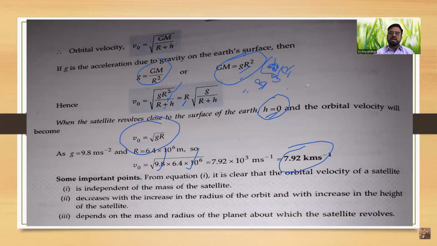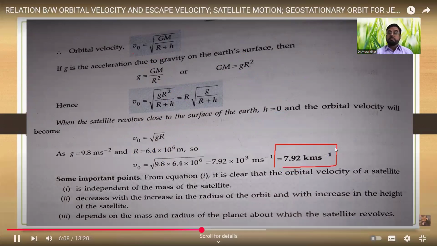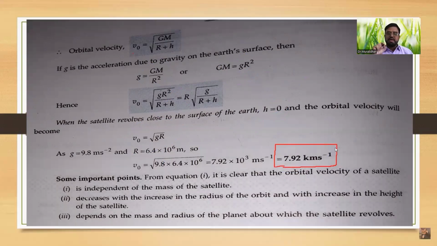We know the value of small g is 9.8 meter per second square. We also know about the radius of the Earth, that is 6.4 into 10 raised to power 6 meter. After putting these values, we get the result of the orbital velocity in numeric value, that is 7.92 kilometer per second.